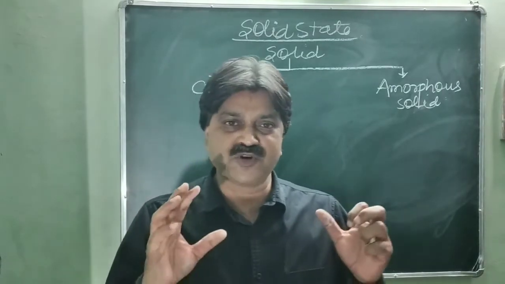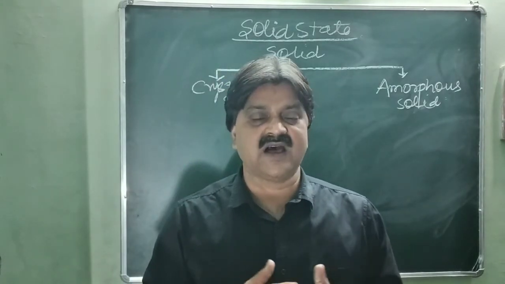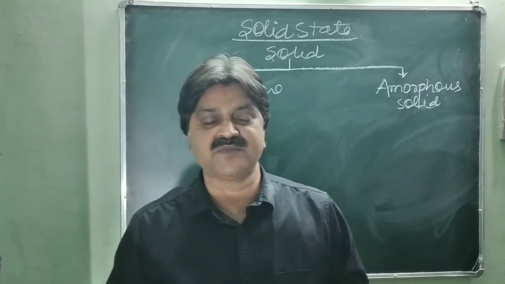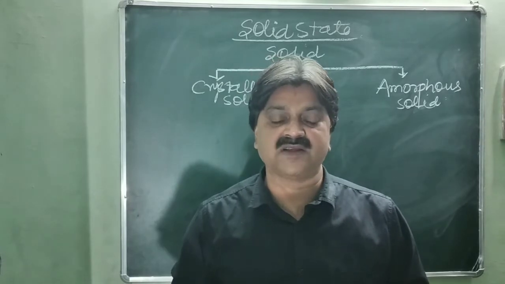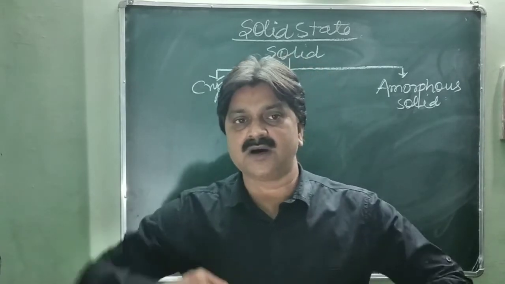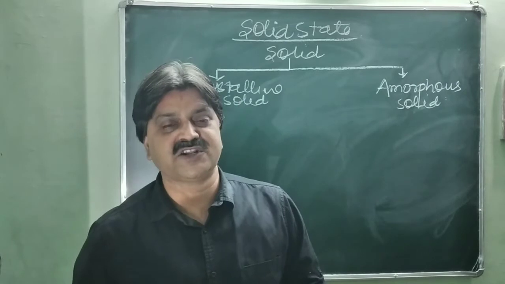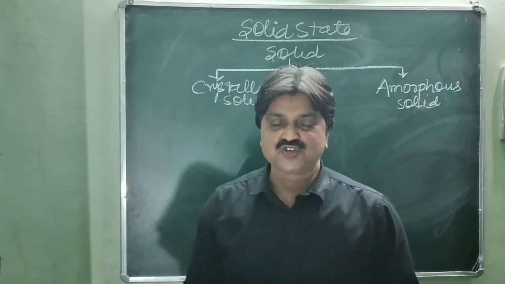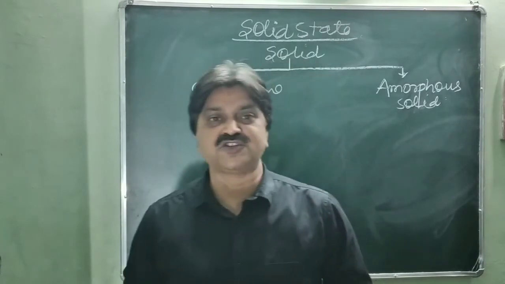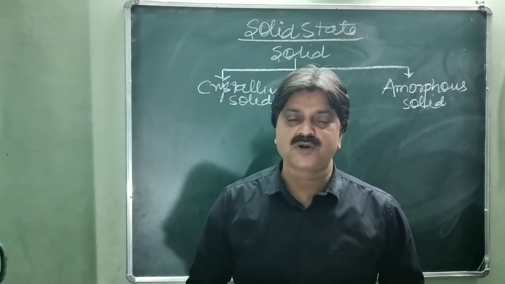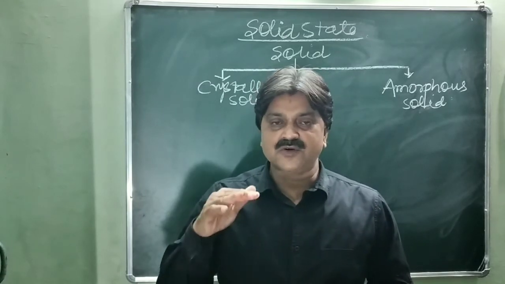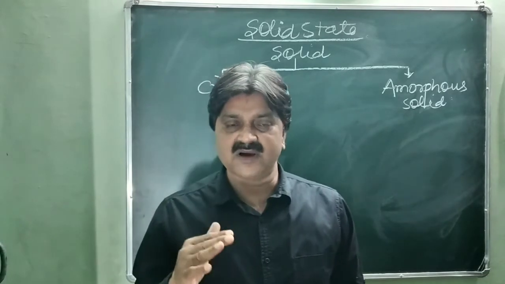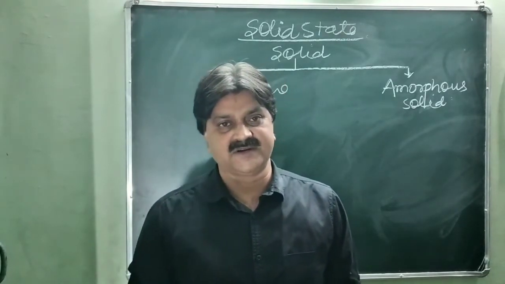So the solid which has no form, is formless or shapeless, is called amorphous solid, taken from the Greek word meaning no form or shapeless. In most cases it resembles the liquid state at room temperature, having a flowing tendency. For this reason, amorphous solid is called pseudo solid or super cooled liquid. Glass and rubber are examples of amorphous solids.